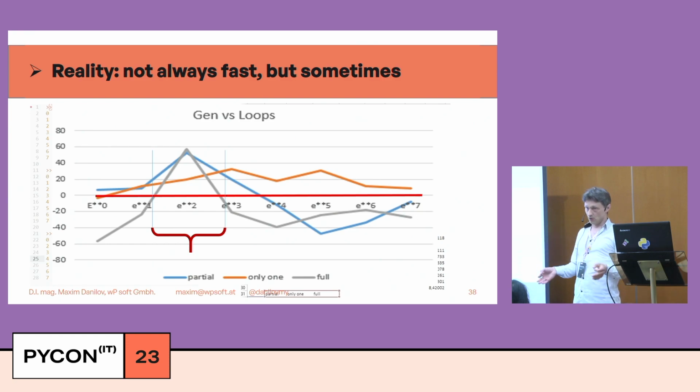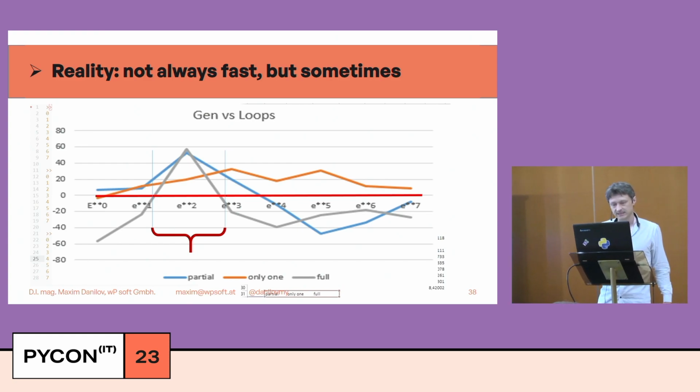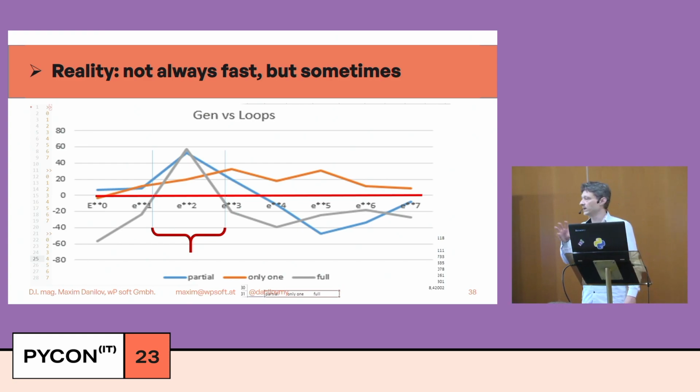If somebody knows why, please tell me. But sometimes the generator is really faster, around 60%. You can check all the benchmarks on GitHub.